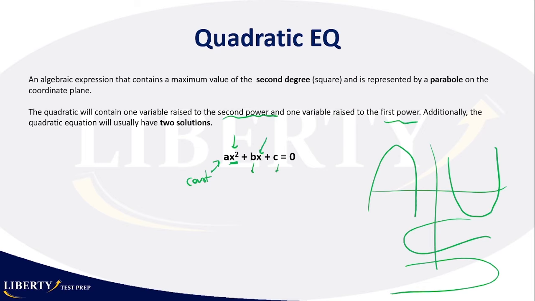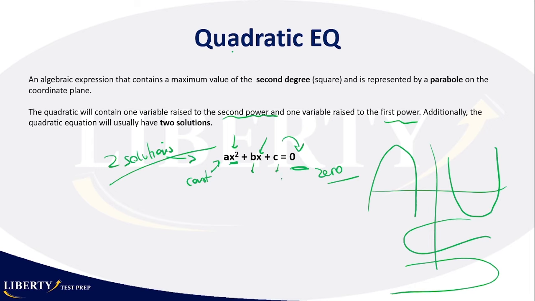Additionally, the quadratic equation will usually have two solutions. Okay, that's an important thing. Whenever you are solving a quadratic equation, you have two solutions, normally. Now, if you want to do this quadratic equation and find the solutions, you have to make it equal to 0, 0 at all times. So on the other side should be 0.